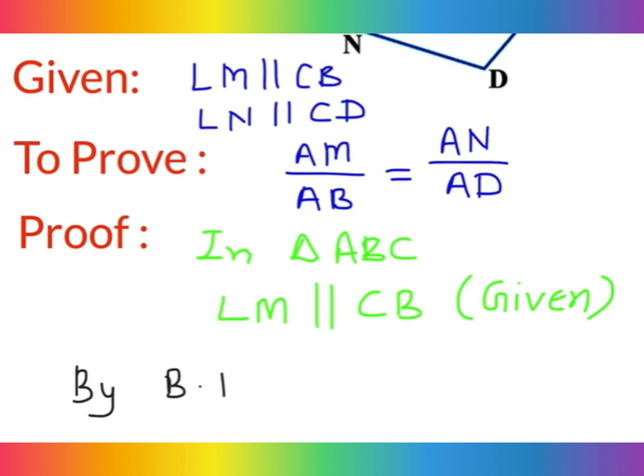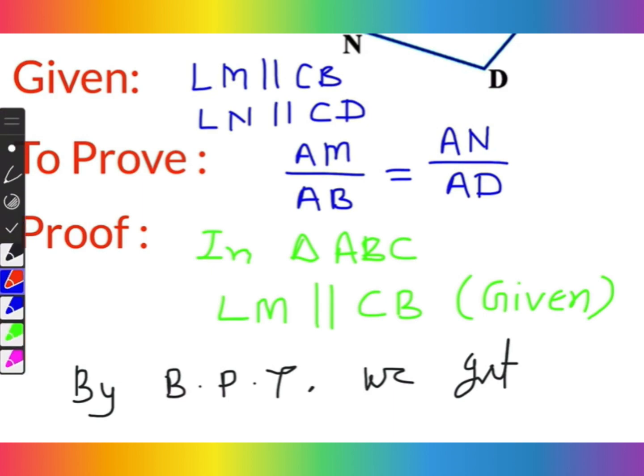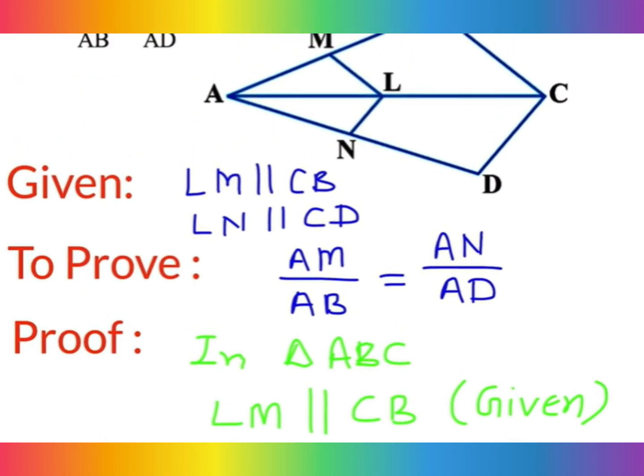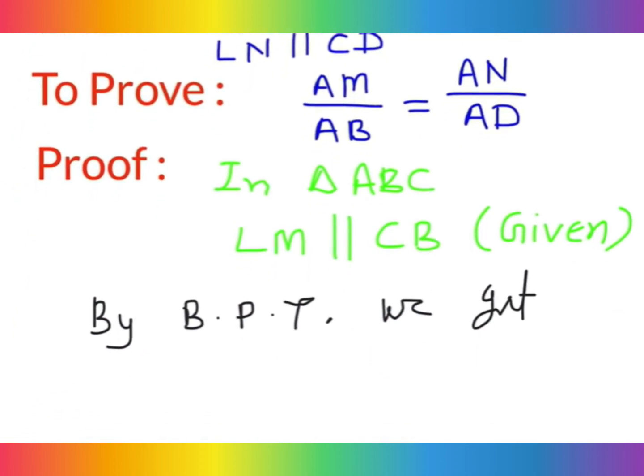that is BPT, we get what you will get here. Yes, so easy things, that is you can write here one side, you will see AM divided by BM and AL divided by CL. Okay, you can write by the BPT theorem in triangle ABC, that is AM divided by MB or AL divided by LC. Yes, of course, anything you can write. So it is AM and divide by MB.